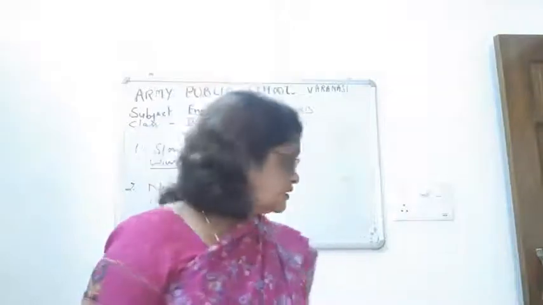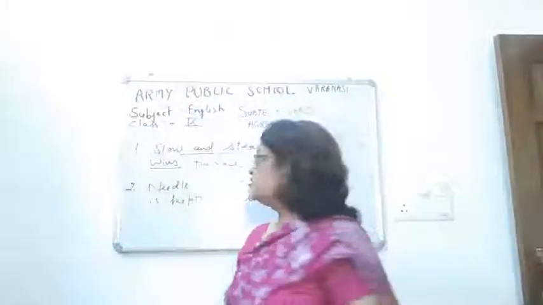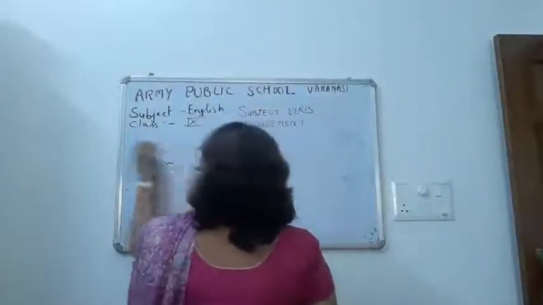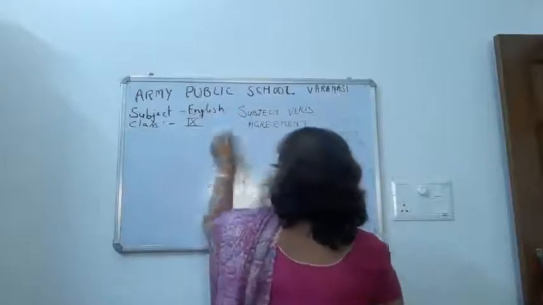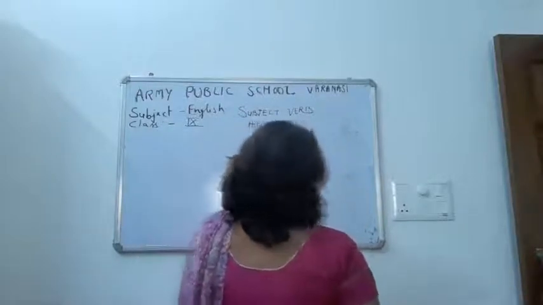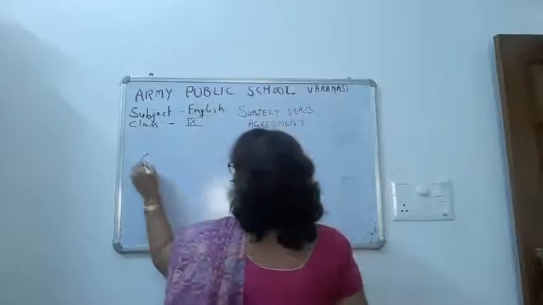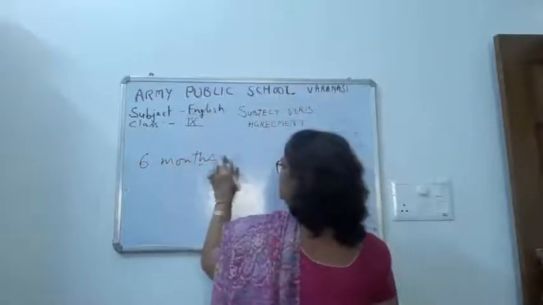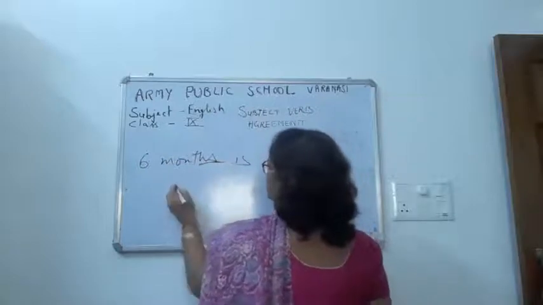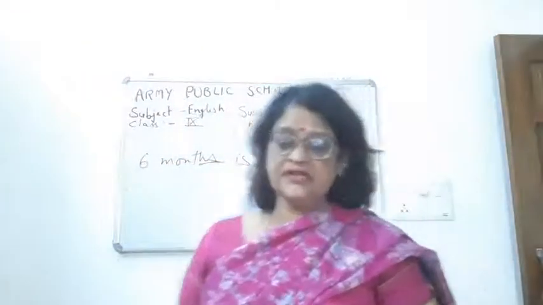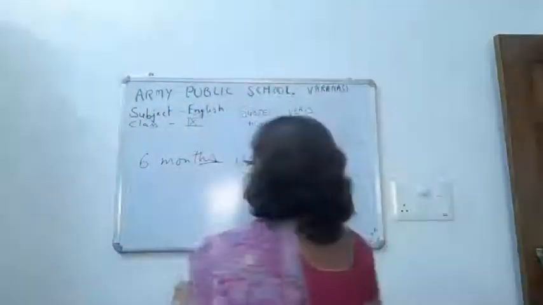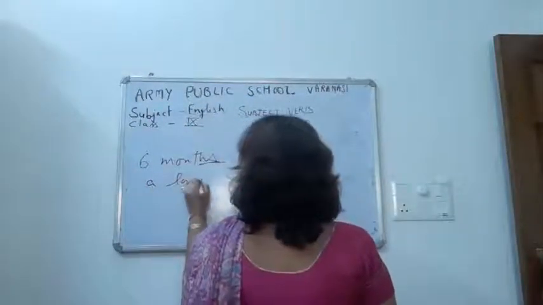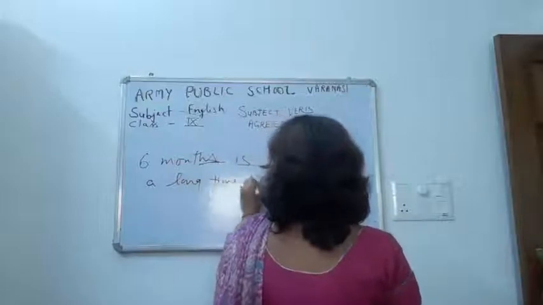Let me write this example and tell you. 6 months. So you can see there is an s in months. It is plural, but the verb we use here is is, that is singular. 6 months is a long time to wait.